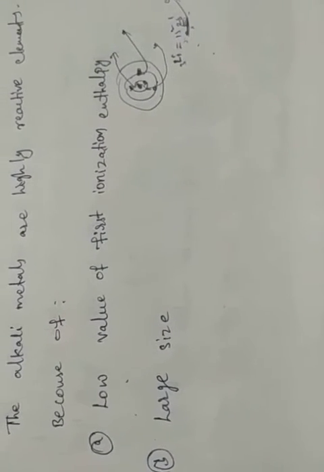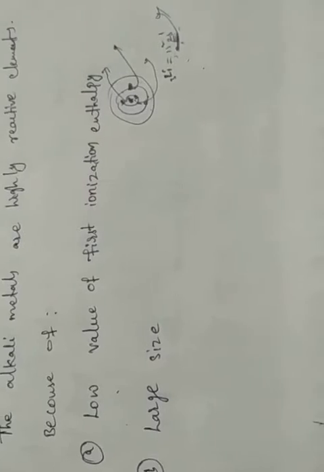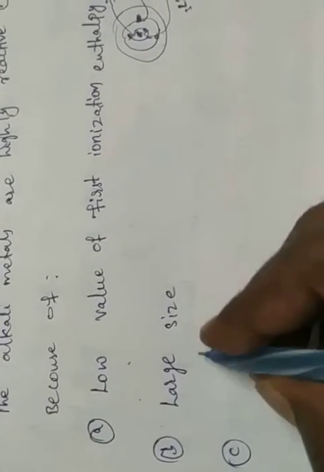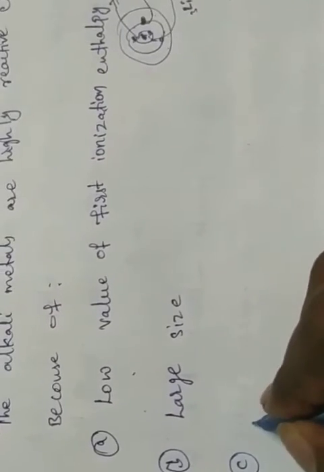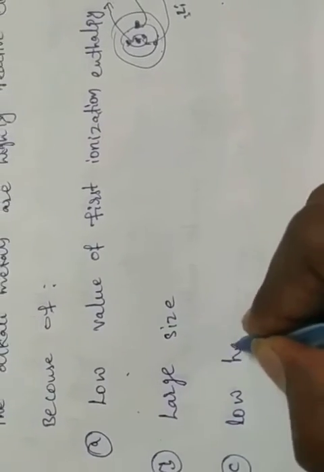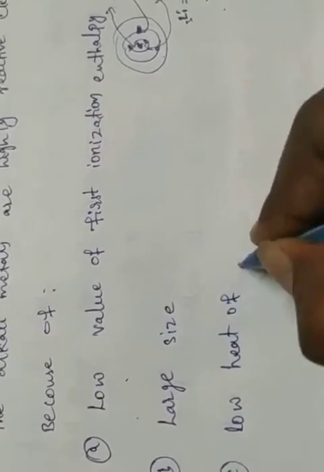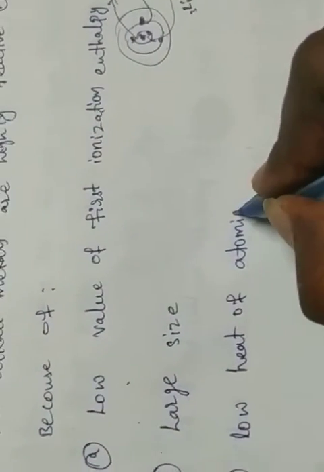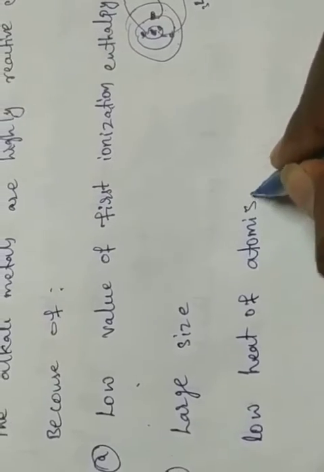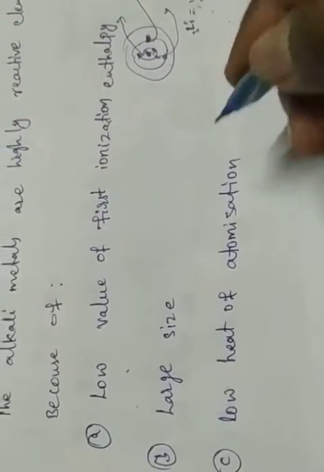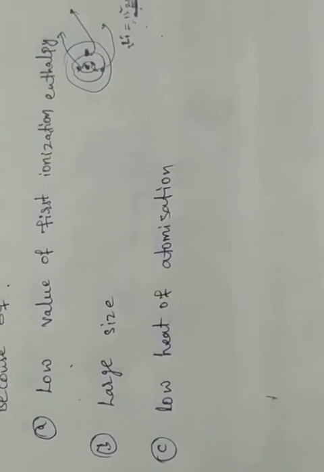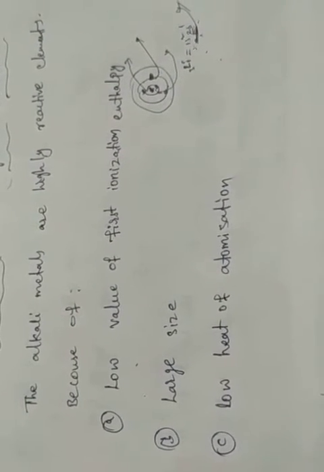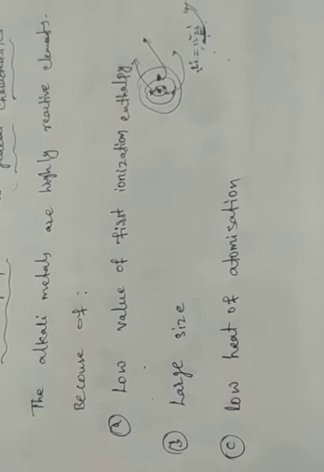If we go down in the group, atomic size increases. And the third one, low heat of atomization. These are the 3 reasons. Because of these 3 reasons the alkali metals are highly reactive elements, okay.